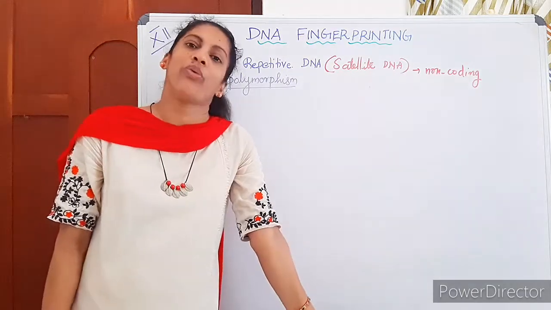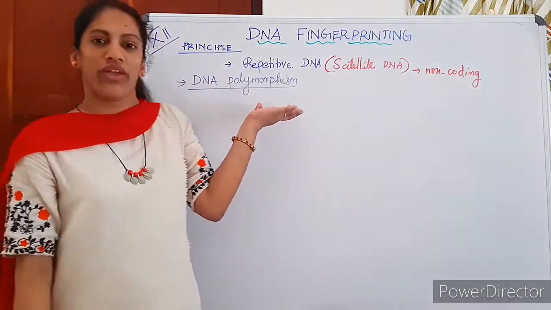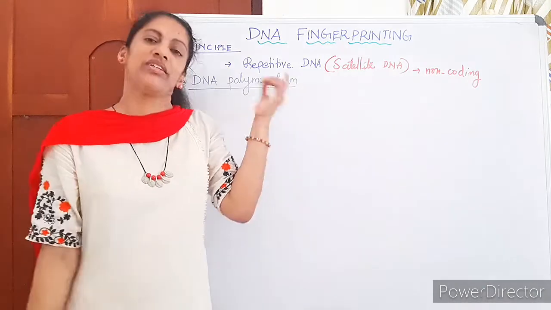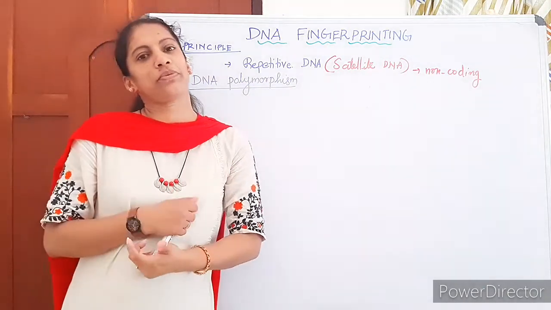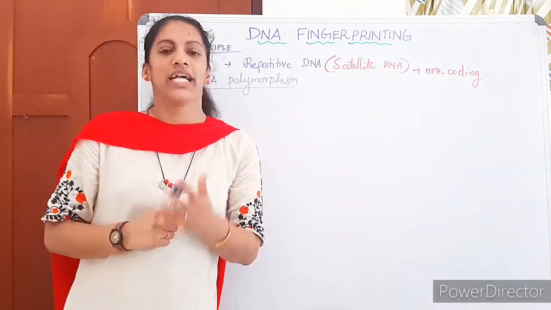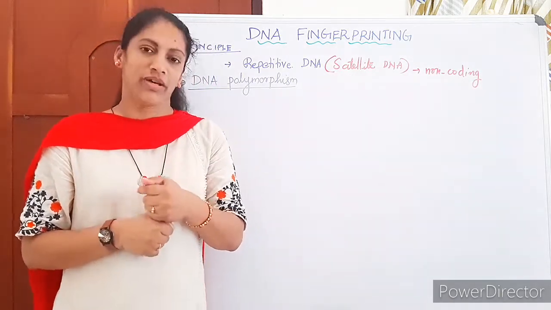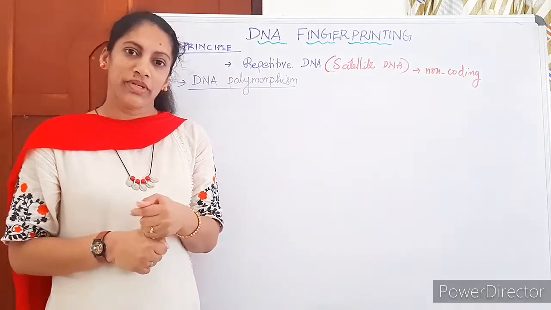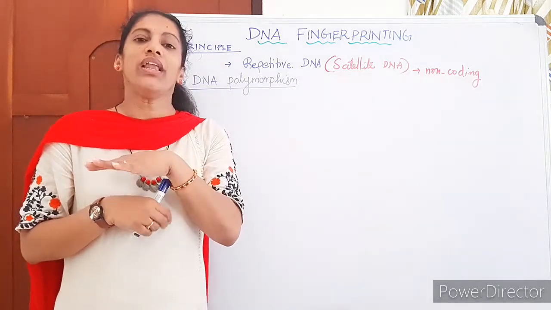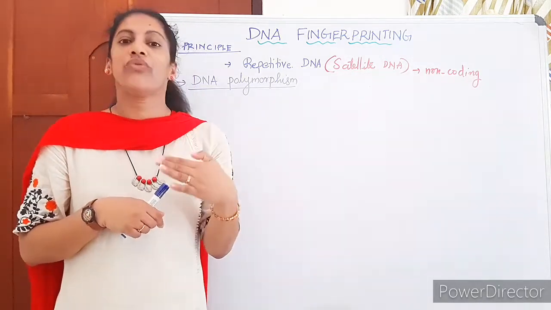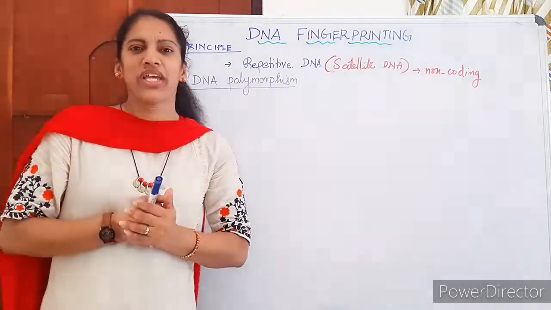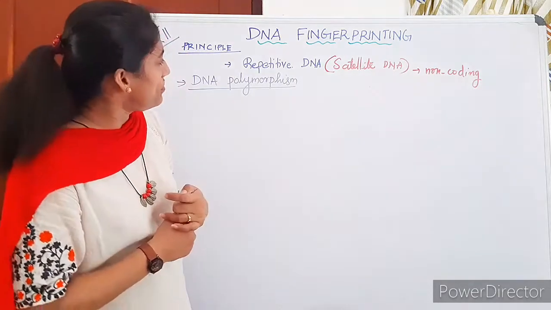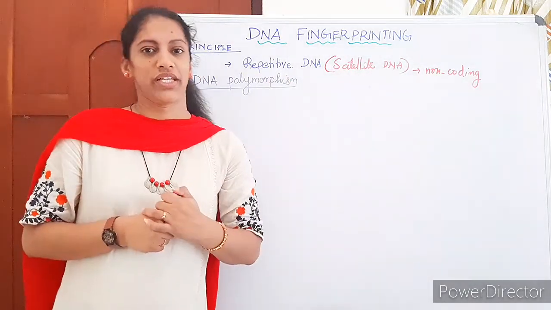That is showing variation. That genetic level variation which is inherited is defined as DNA polymorphism. So what is the principle of DNA test? It is DNA polymorphism. What is DNA polymorphism? It is the genetic level variation, the variation which can be inherited. Where is this DNA polymorphism? It is in the repetitive DNA.